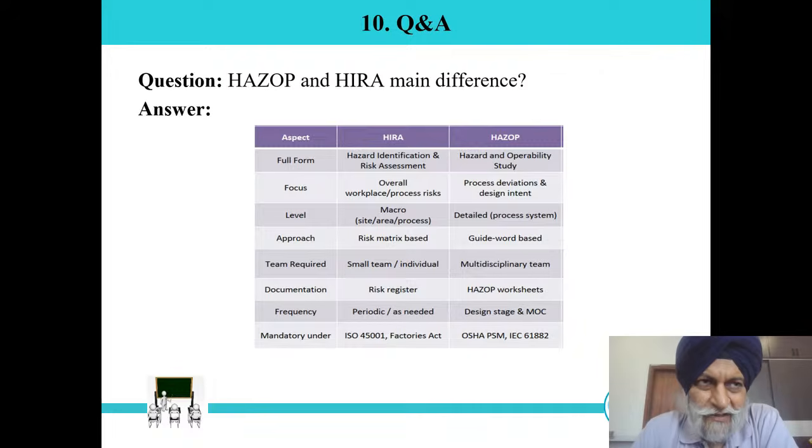At global level, in India we normally call it HIRA, but at world level it is normally a risk register through HAZID or other techniques. Mandatory requirements for HIRA are ISO 45001 or the Factory Act, whereas for HAZOP, of course, IEC 61882, OSHA PSM or HSE UK. So these are all the questions which we have completed today.